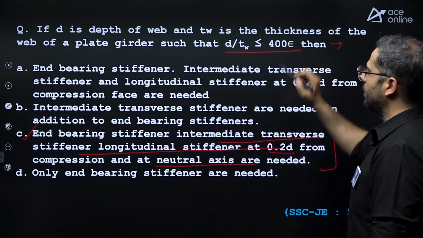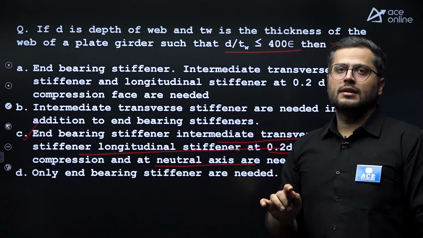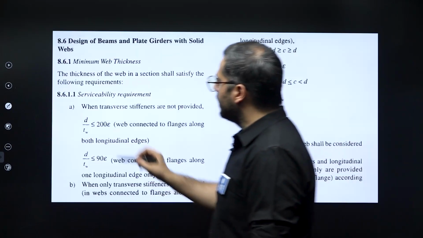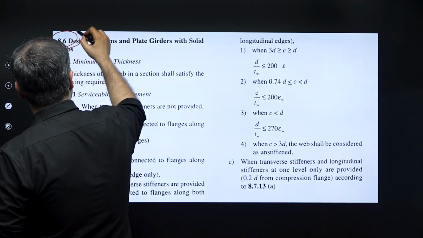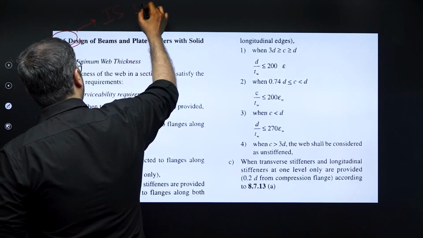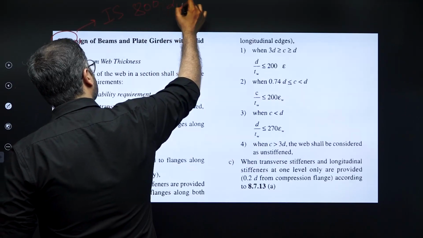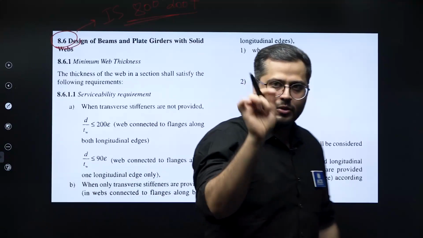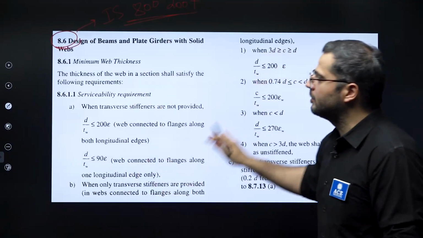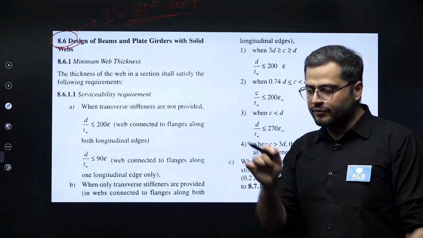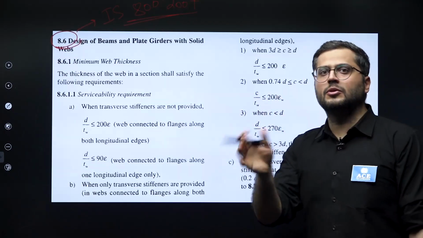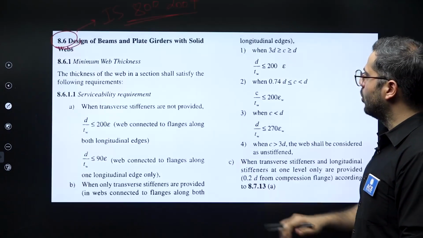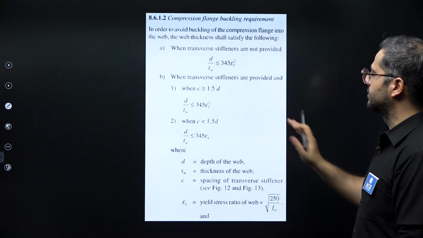All of the stiffeners are provided. This is given in clause number 8.6 of IS 800 2007. You can refer to this. I am giving you the reference because you need to study all of these codal provisions. If they can ask one question, they can ask other questions also. So this is the total codal provision 8.6.